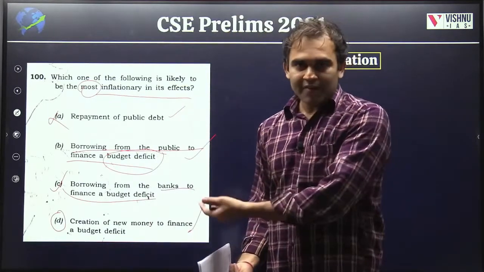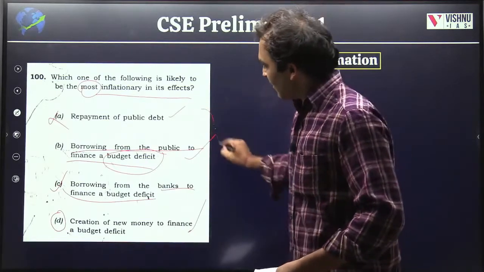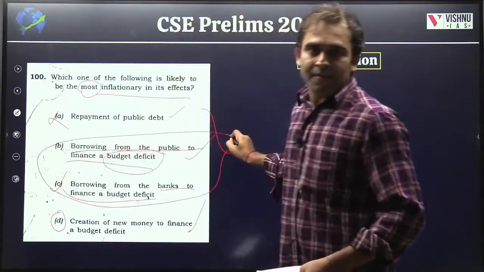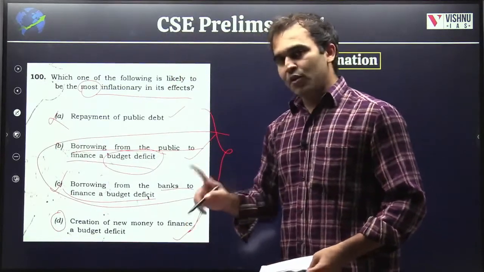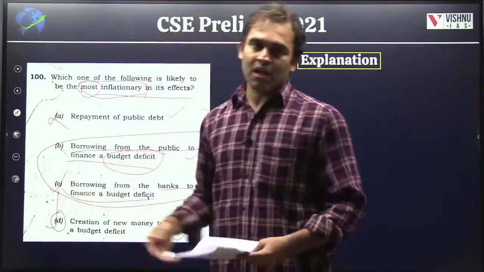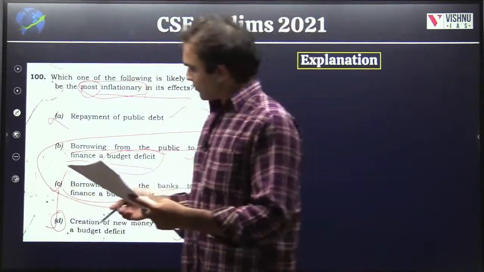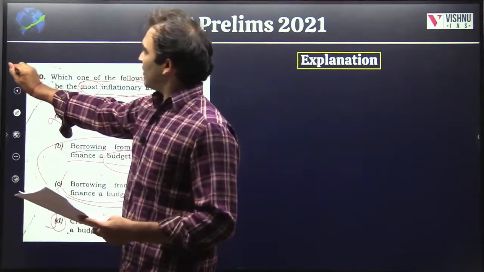Monetization of deficit is the most inflationary. It's a very basic fundamental feature of deficits. So all deficits are bad, but financing a deficit by creation of new money is the most inflationary. So your answer is D. People who have listened to that video, they'll know classes.